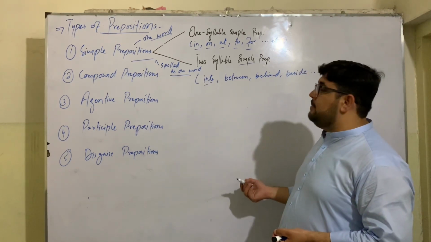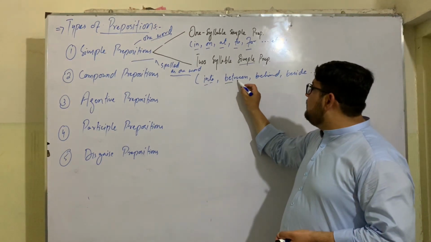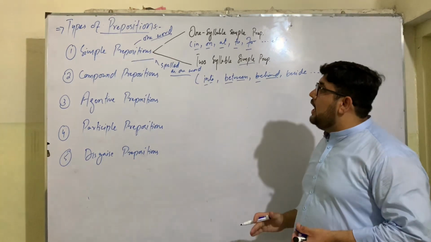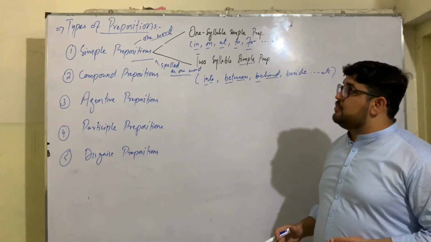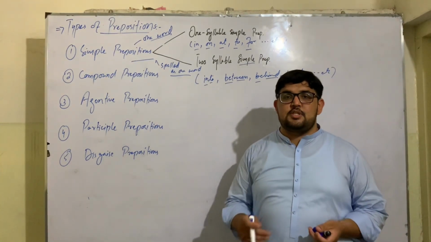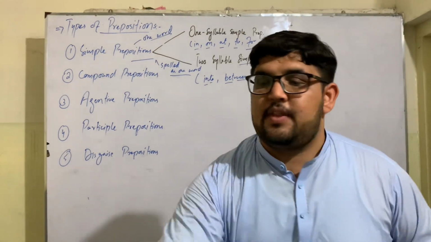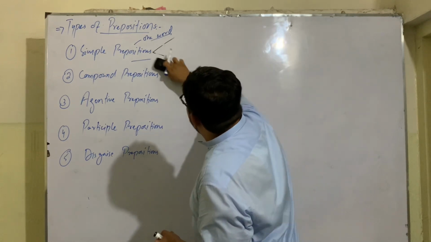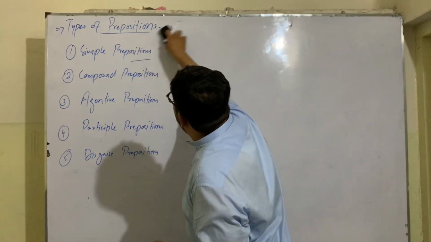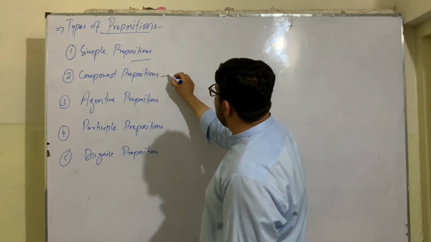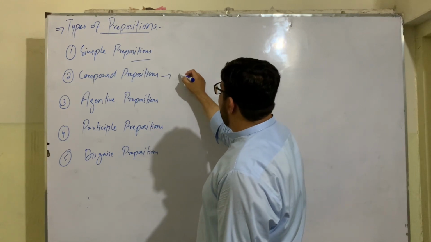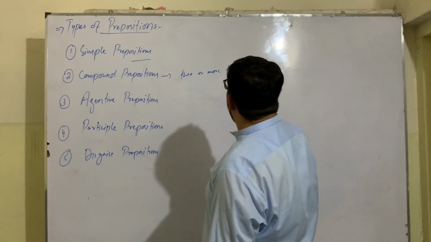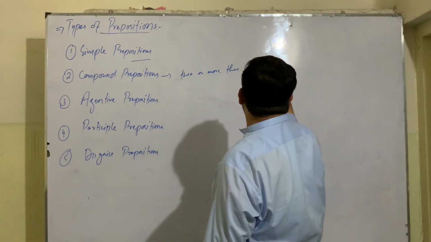They are called two syllable simple prepositions. Between, behind. So these are all simple prepositions: one syllable simple prepositions and two syllable simple prepositions. Then we have compound prepositions. Compound prepositions are those prepositions which are made of two or more than two words.